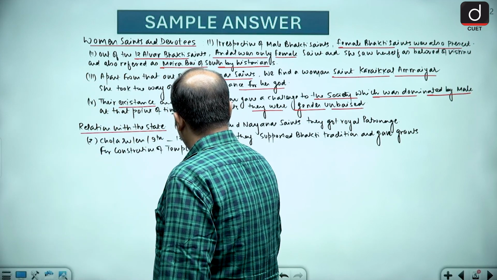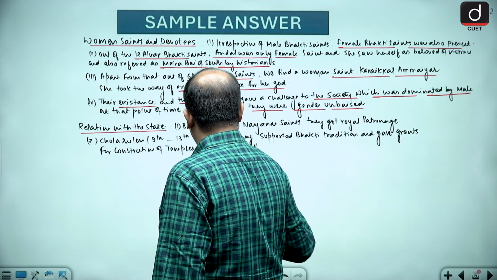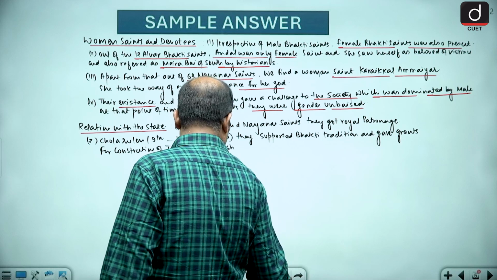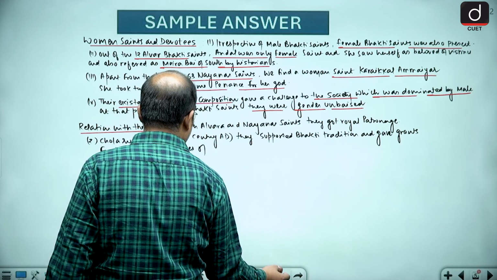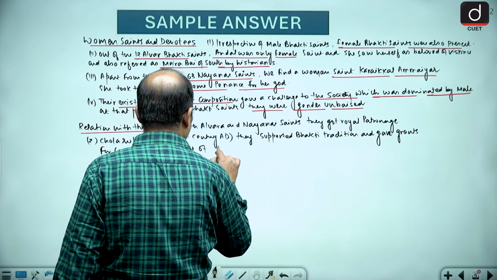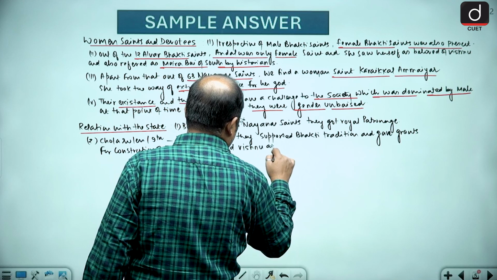They gave land grants for the construction of the temples of Lord Vishnu and Shiva.